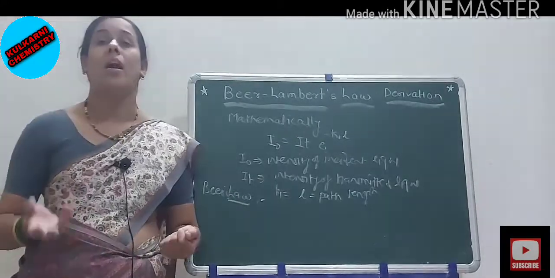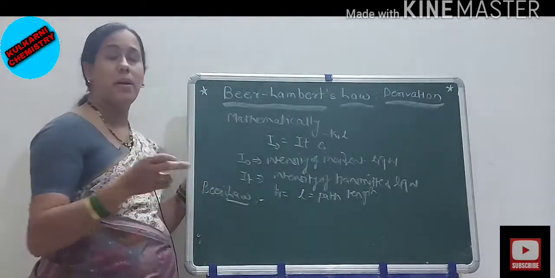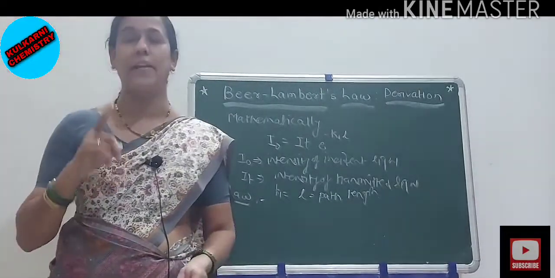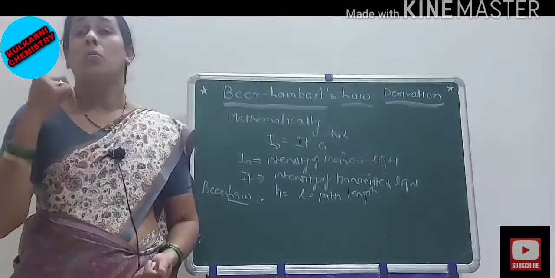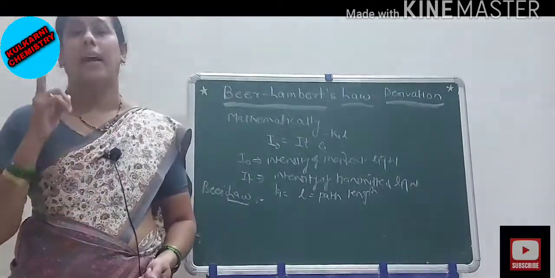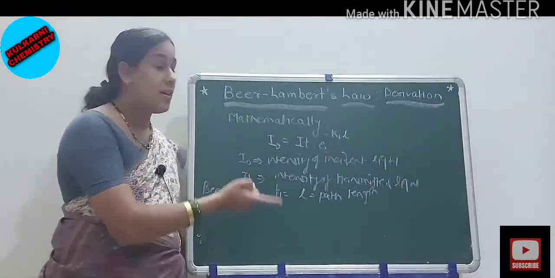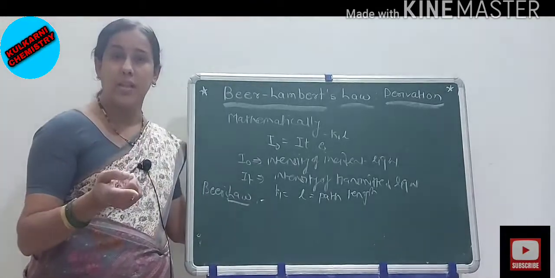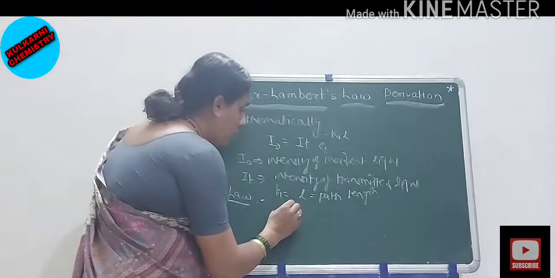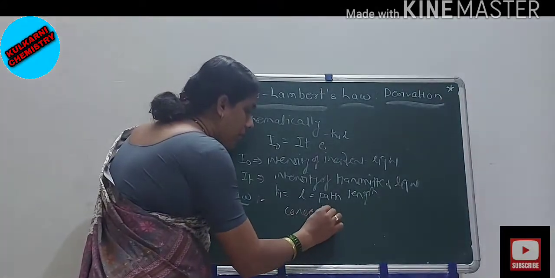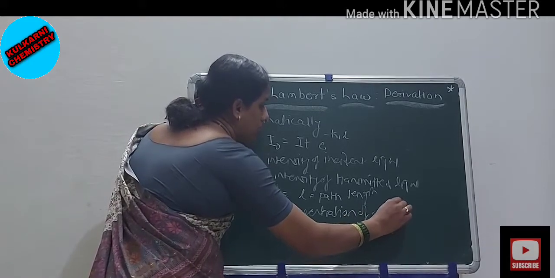Same statement as the Lambert's law: when a beam of monochromatic light passes through the absorbing substance with a non-absorbing solvent, the intensity of the transmitted light decreases, and it is exponentially proportional to the concentration of the absorbing solution.